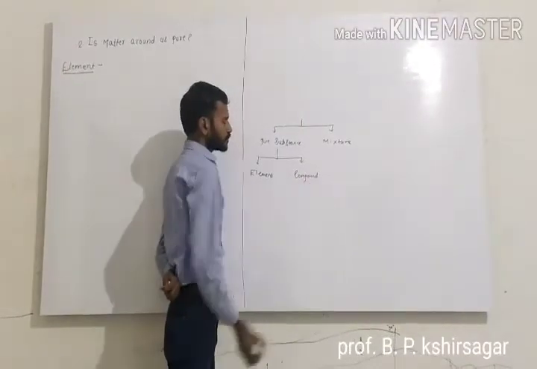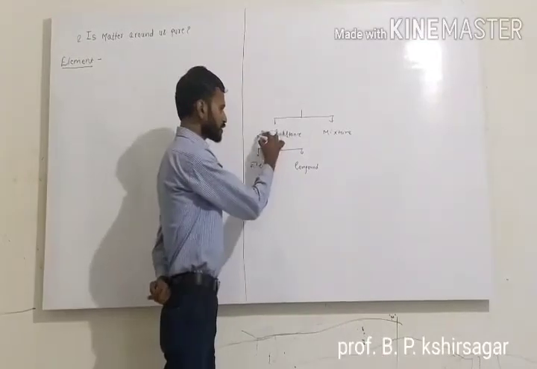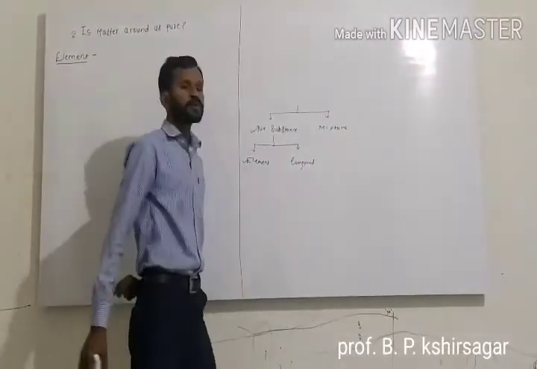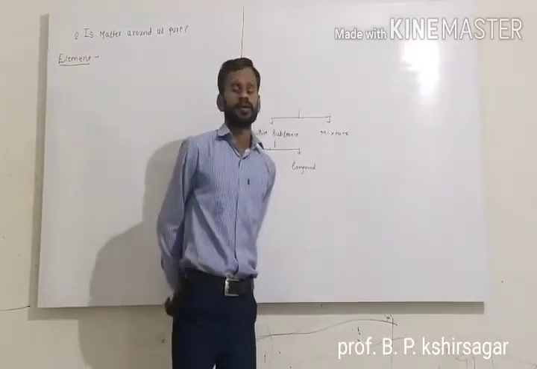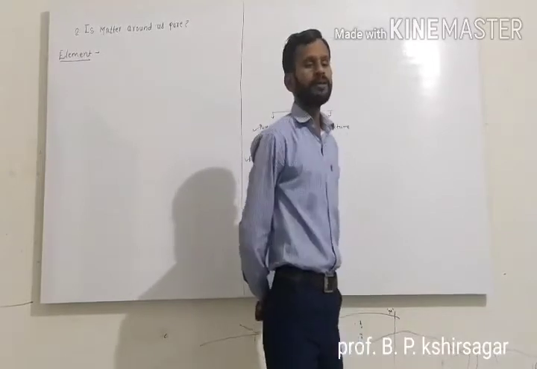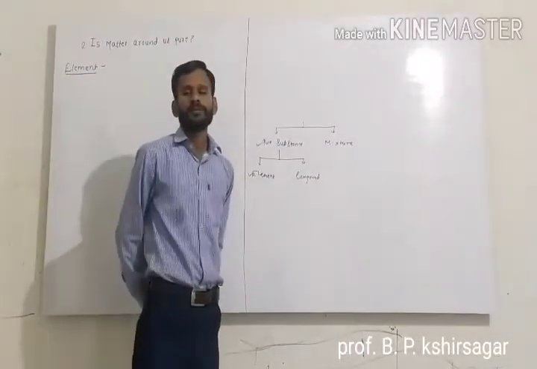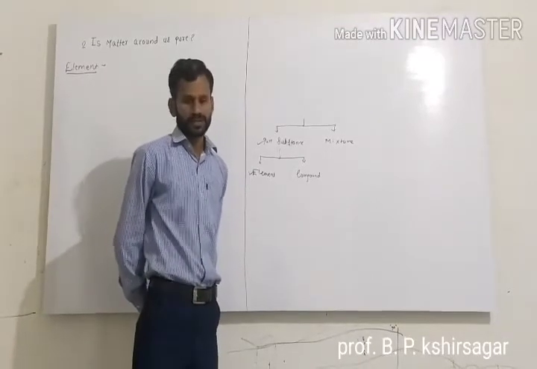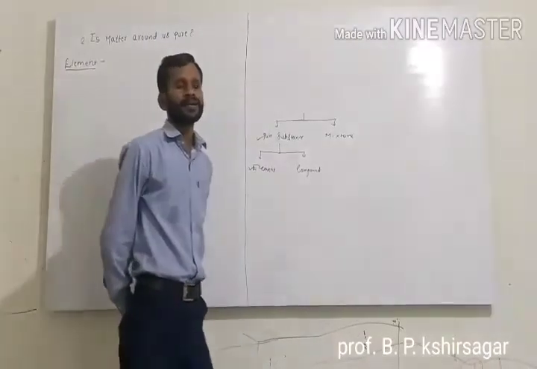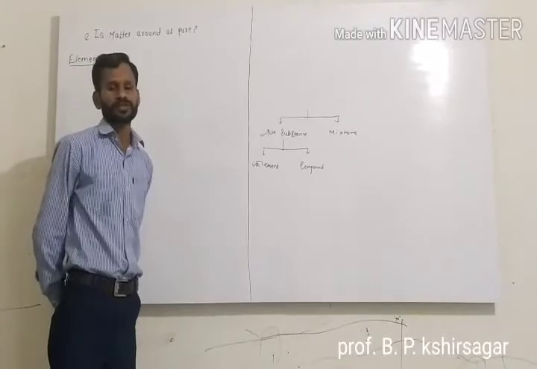Now, in the last class, we completed the pure substance definition. Then the definition of element was also completed. We know that the term element was first used by the scientist Robert Boyle, and the term element was defined by the scientist Lavoisier.